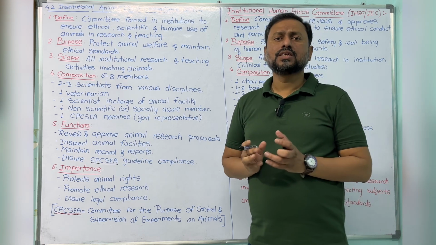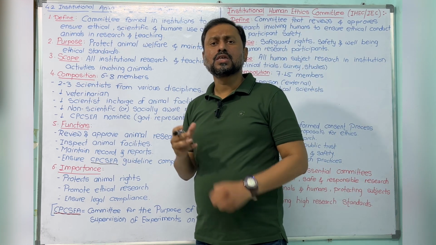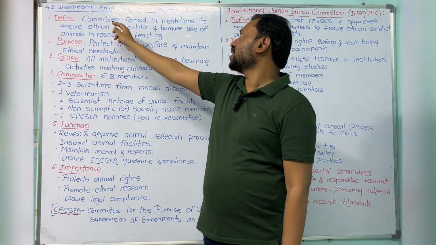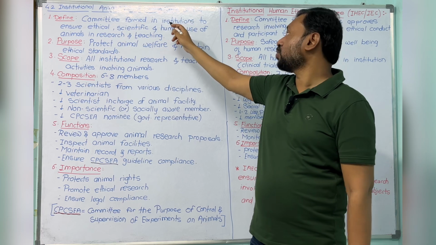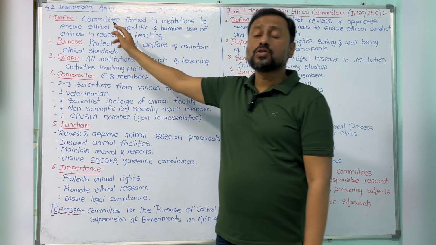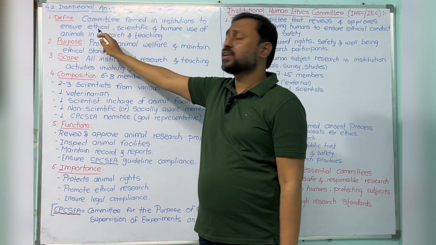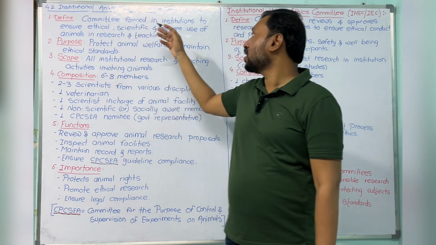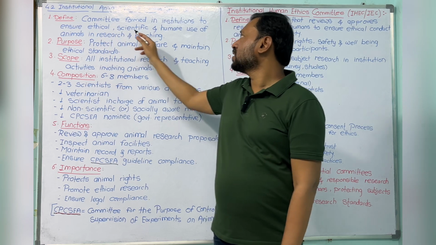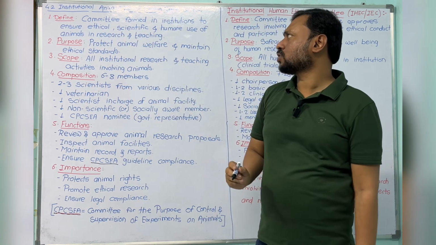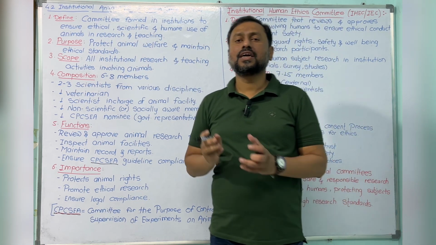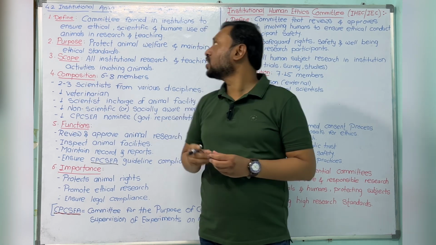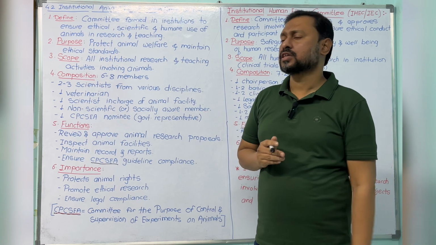Its responsibility is to ensure that whatever preclinical research is going on using animals is ethical, scientific and humane. This is the definition of the Institutional Animal Ethics Committee.